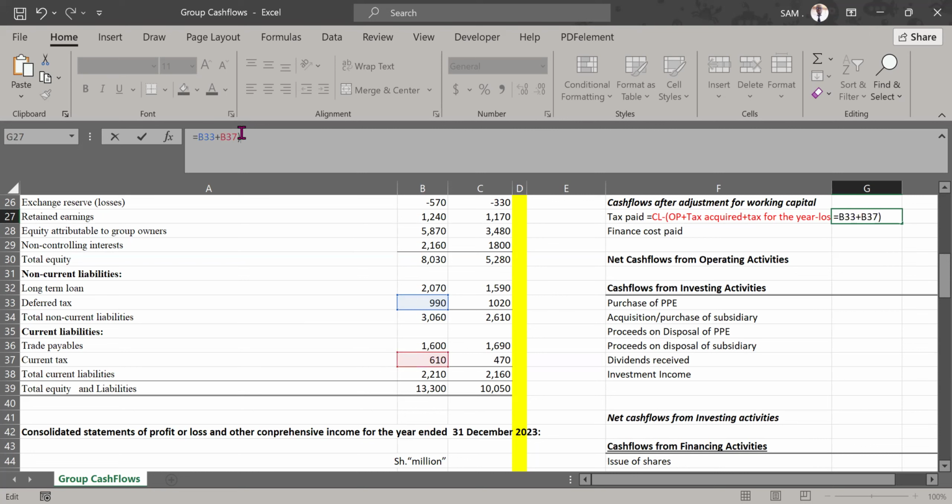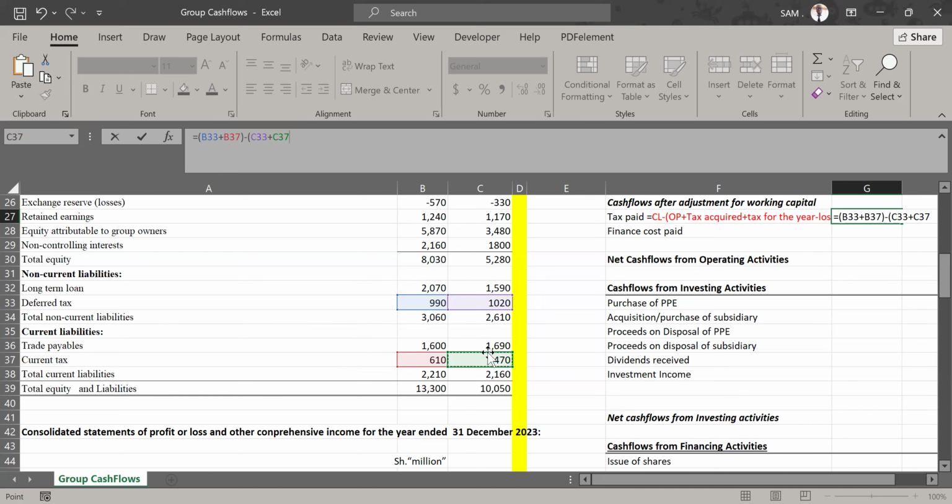Now we introduce a bracket, because these ones are the closing balances. After that, we compare the closing balances with the opening balances. So I will open another bracket for the opening balances plus adjustments. So what is the opening balance of tax? We pick again the opening balance of the current tax and deferred tax from the previous year. So I will pick deferred tax opening balance, which is 1020. Then I'm adding opening balance of current tax, which is 470. Now, those are just opening balances.